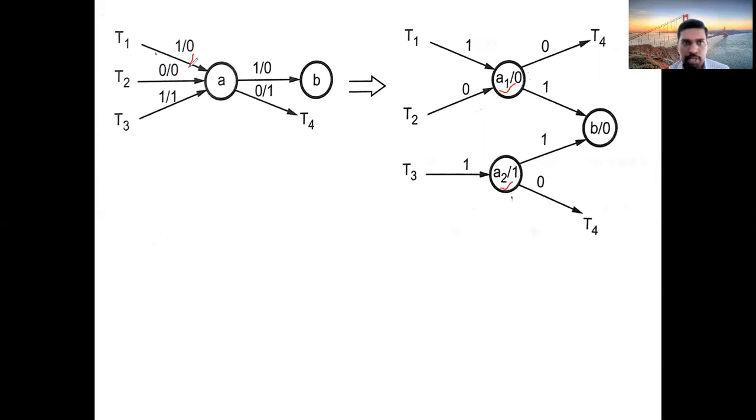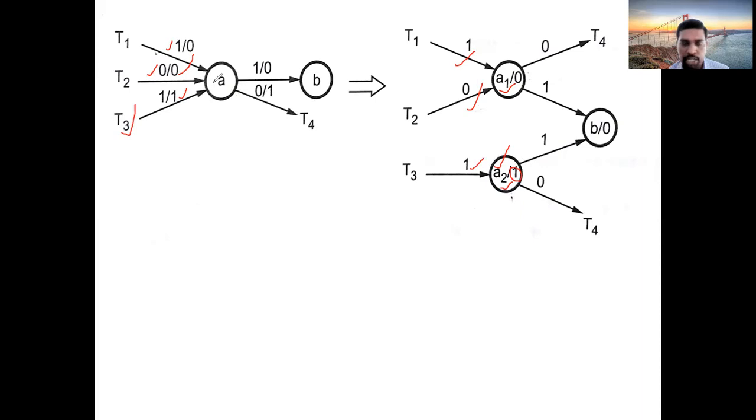So output 0 means we are having two arcs with input 1 and with input 0. So copy them as they are. And for A2, we are having output 1. So output 1 means T3 is the line giving output 1. So connect this T3 to A2. Connect T3 to A2. Why? Because it is giving output 1. So take the input as it is.